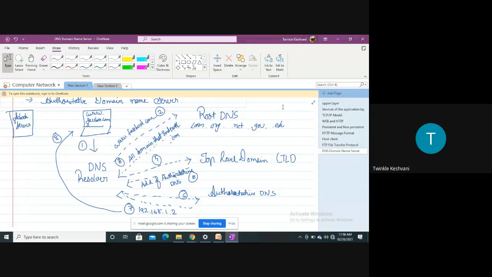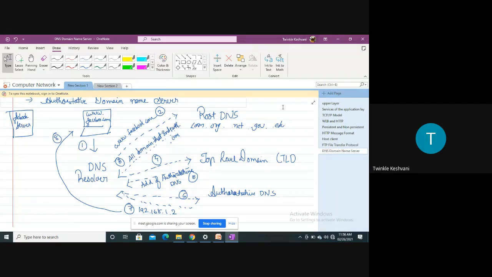Now the DNS resolver has the address of the authoritative DNS. The DNS resolver has the particular address from where it can get the IP address of the specific domain name. Now the query will be fired to the authoritative DNS, and the authoritative DNS will give the exact IP address of www.facebook.com, with the help of step number 7.